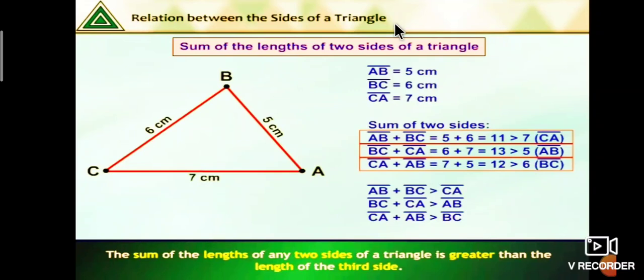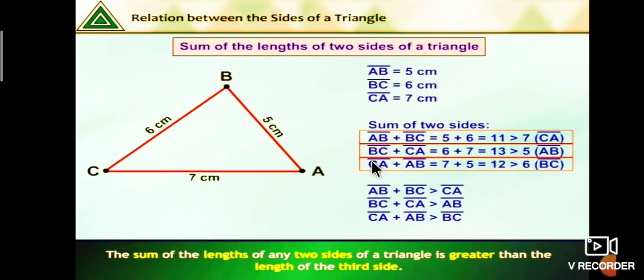Students, observe triangle ABC. In triangle ABC, AB is equal to 5 centimeters, BC is equal to 6 centimeters, CA is equal to 7 centimeters. The sum of the lengths of two sides of a triangle: AB plus BC is equal to 5 plus 6, that is equal to 11. It is greater than the third side. Sum of two sides is greater than the third side.